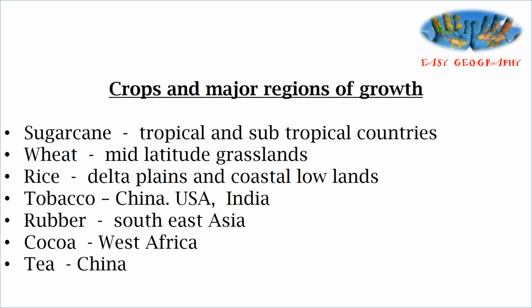Major crops and the major growing regions are: sugarcane, tropical and subtropical countries; wheat, mid-latitude grasslands; rice cultivated in delta plains and coastal lowlands; tobacco in China, USA and India; rubber in Southeast Asia; cocoa, West Africa; tea, China.